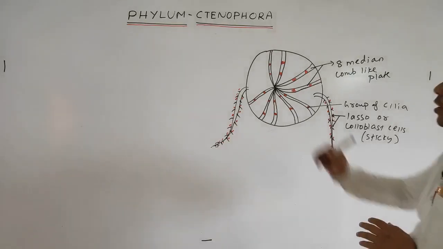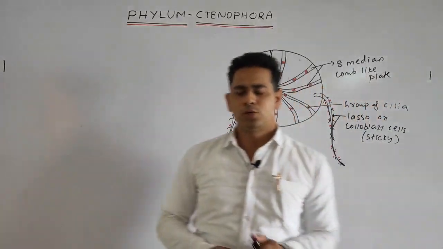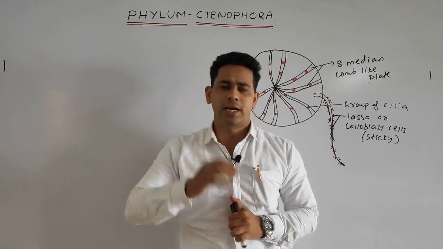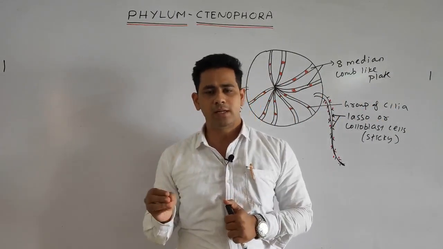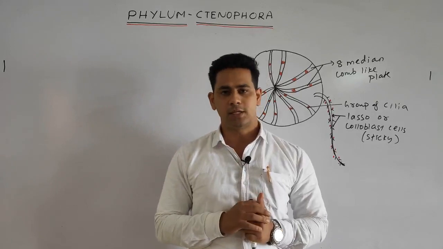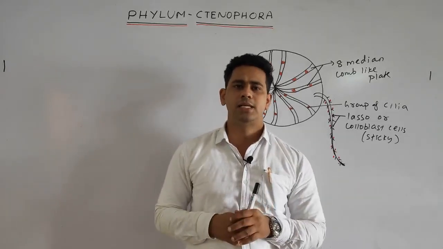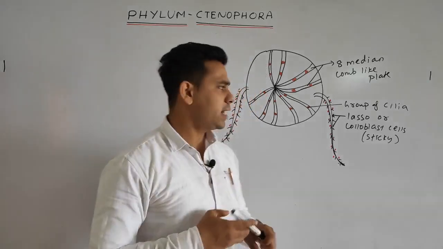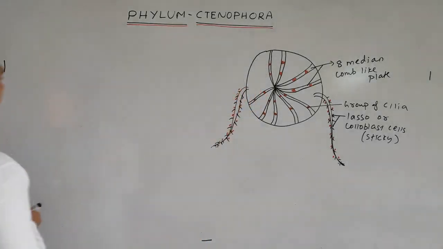Next point, students, under the phylum Ctenophora. Some animals of the phylum Ctenophora have tentacles. If they have tentacles, there are only two tentacles present. Tentacles basically help in capturing food or protecting from the enemy. So we can write some extra points.